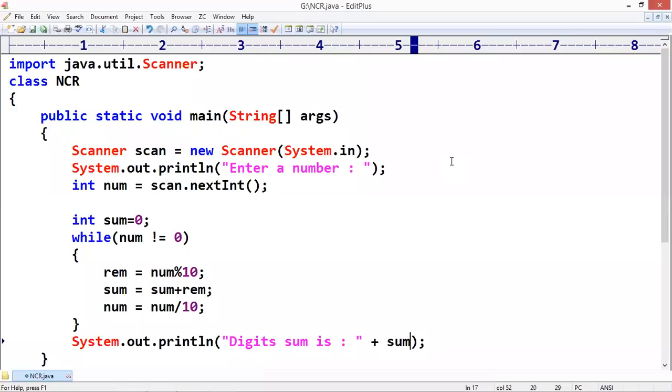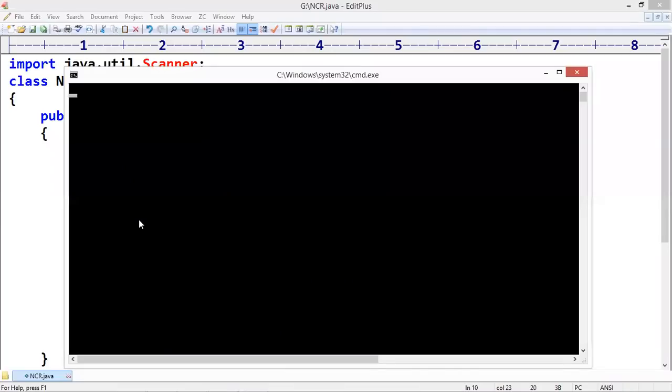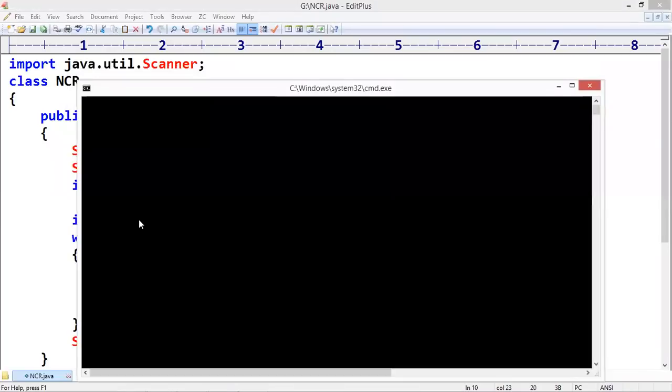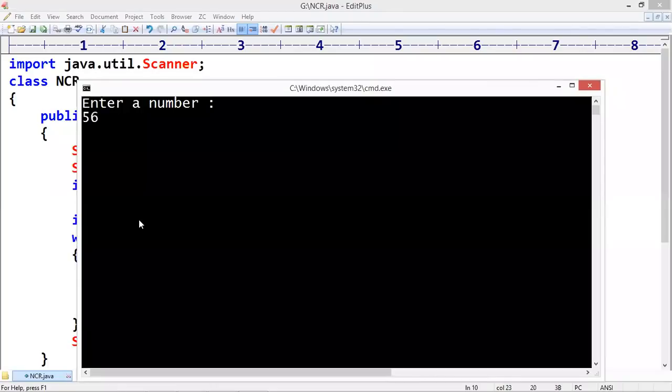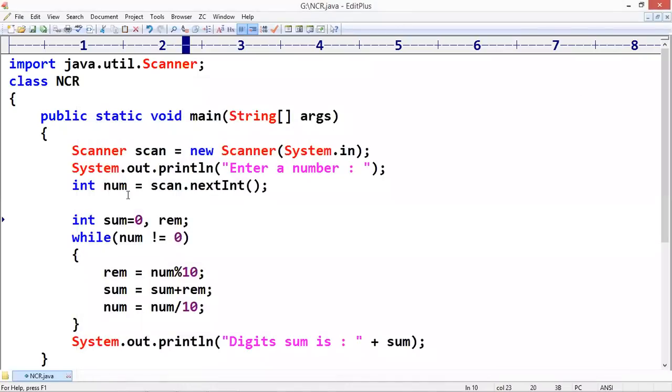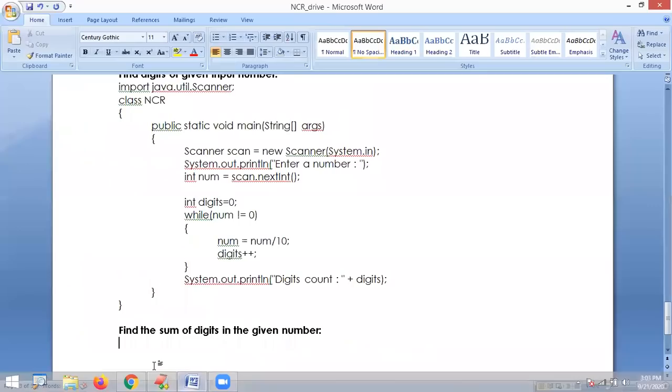See here, why can't we split the number, then iterate through the number and add one by one? What you are adding, remainders you have to add. Of course, here it is a remainder. We are declaring that, and inside also you can declare it, it's not a big issue. The basic compilation errors we can solve. It's not a big thing. 5, 6, 8 digits sum is 19.